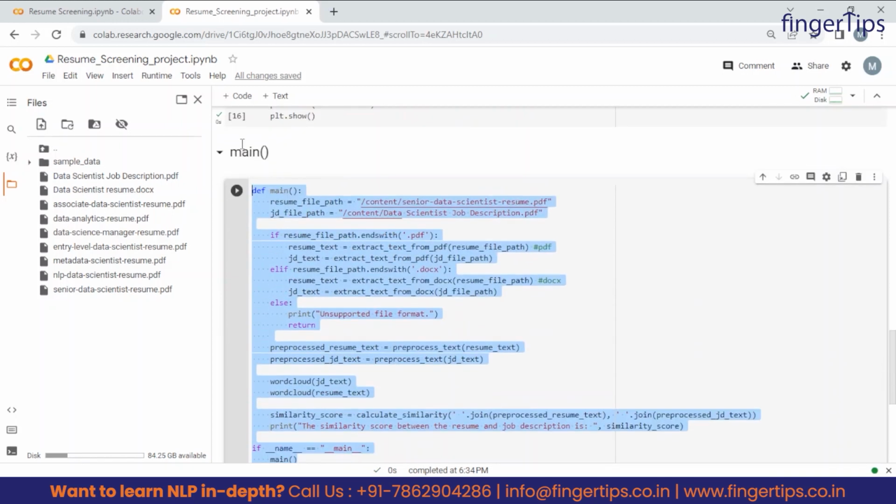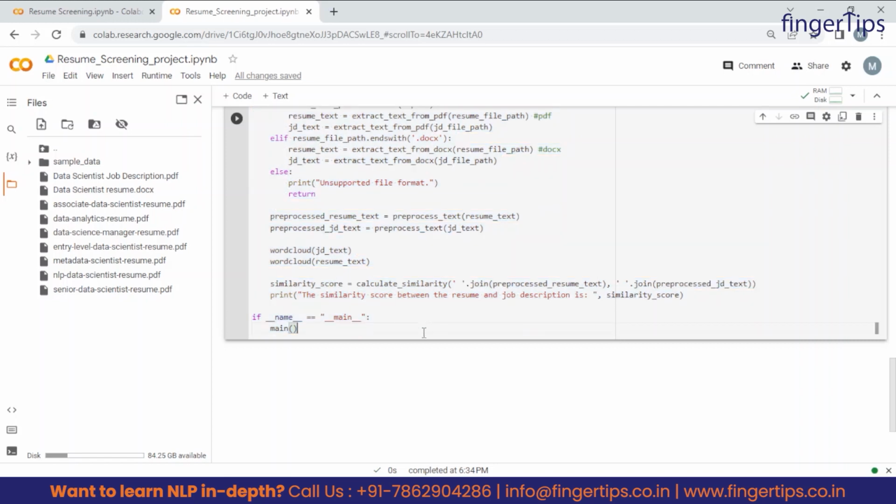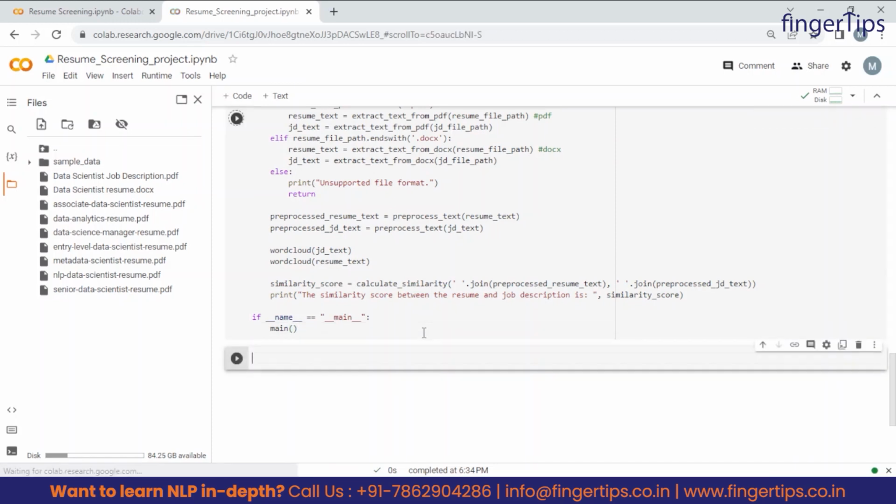So it's finally time to run this complete code, and it will return these two word clouds and this print statement. Let's just run this using shift plus enter.